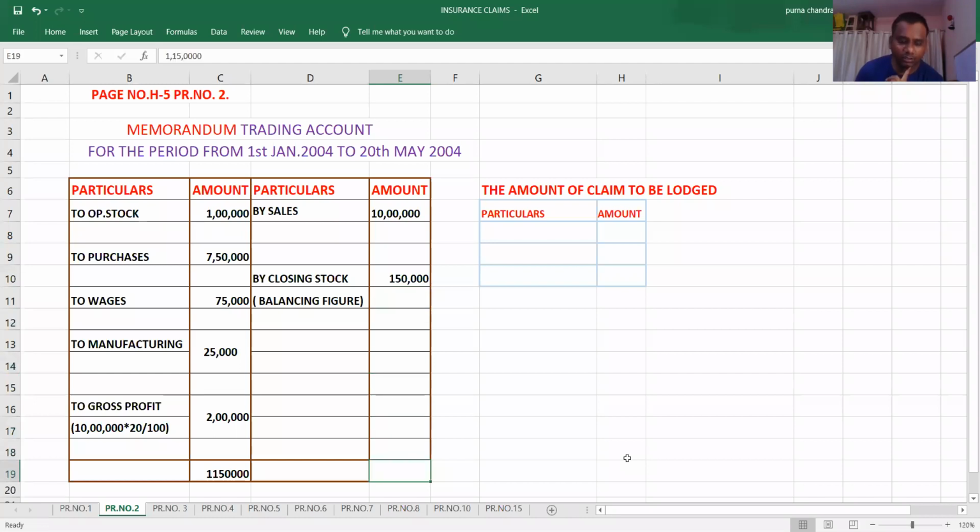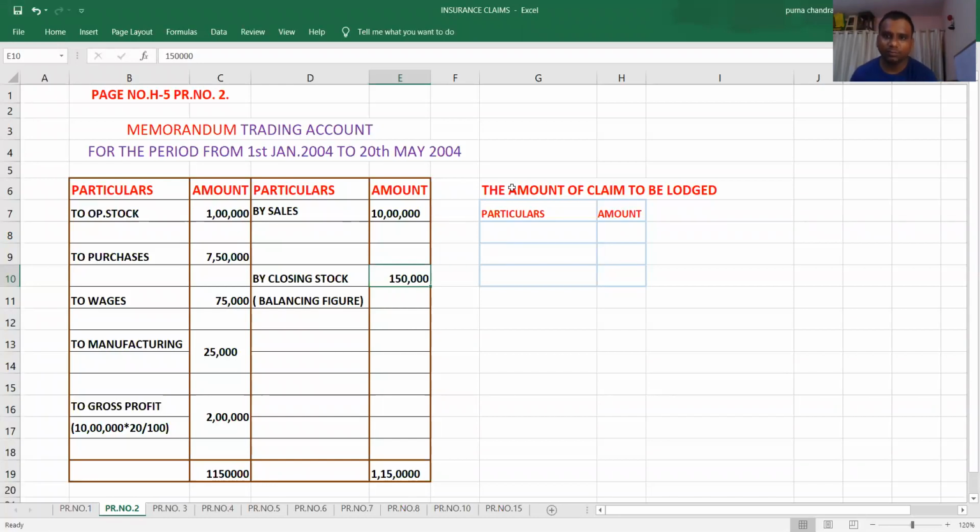So here, what is the stock as on the date of fire? 1,50,000. But how much stock we have salvaged? 40,000. So what is the actual loss of stock? 1,10,000. So that fact you have to mention in a separate statement.